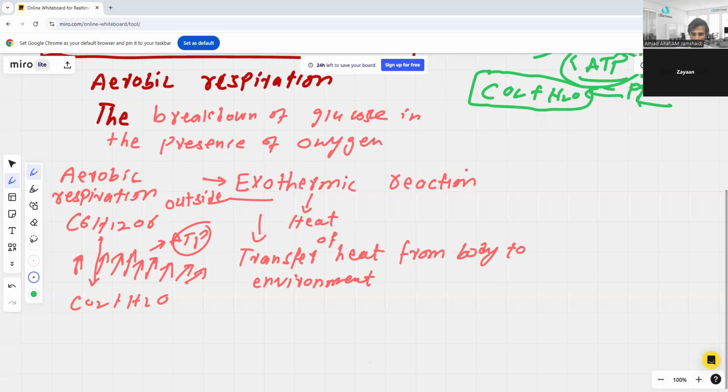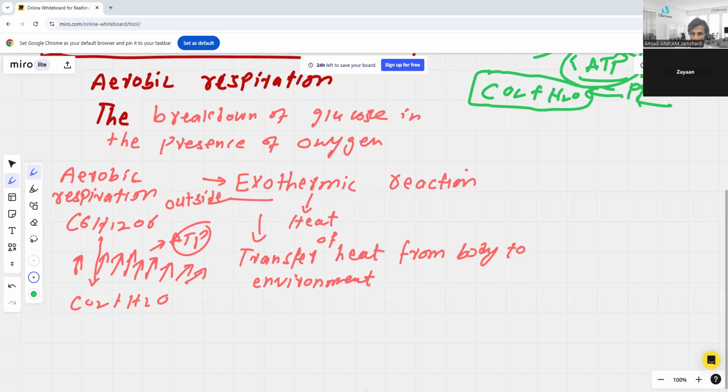Then the rest of the energy will be converted into heat. That heat will be expelled, dissipated from the body. So that's why we are saying aerobic respiration is an exothermic reaction.